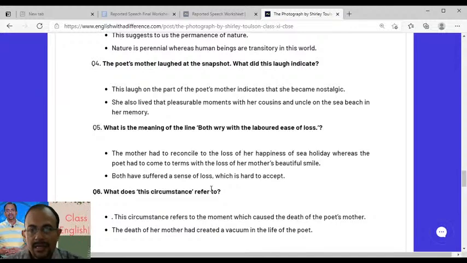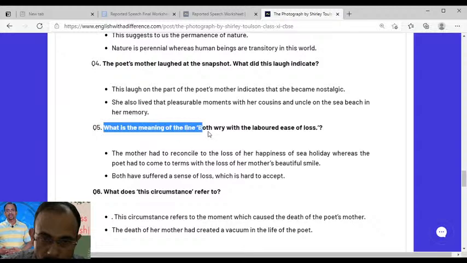In the last line you'll write, both have suffered a sense of loss which is hard to accept. For mom it's her sea holiday, and for the daughter it's her mom's beautiful smile that is captured in the photograph. Why is she missing her mom's beautiful smile? Because she did not have the privilege of growing up with her mom. Both have suffered a sense of loss which is hard to accept. So that is the meaning of both arrive the labored ease of loss. Please prepare this answer. This is very important from the exam point of view.